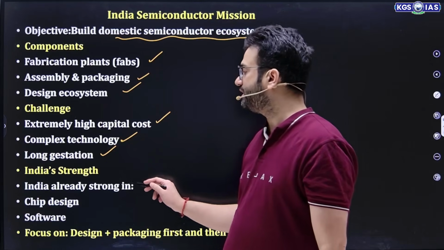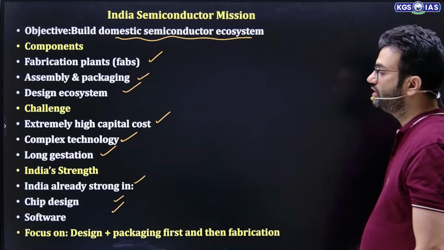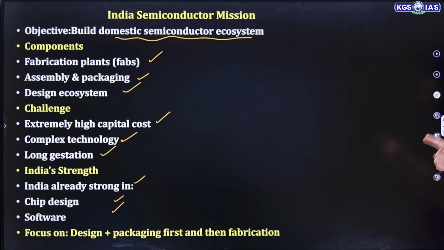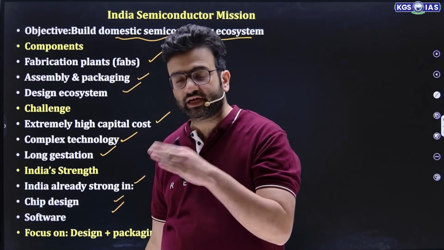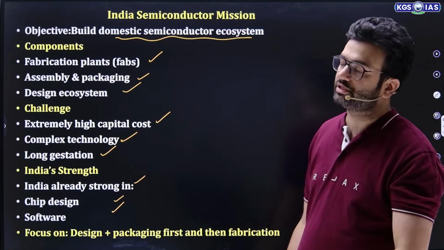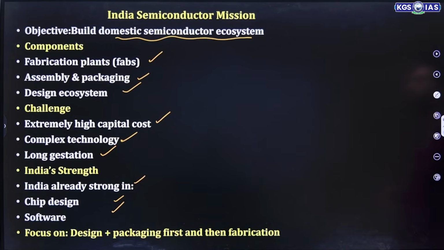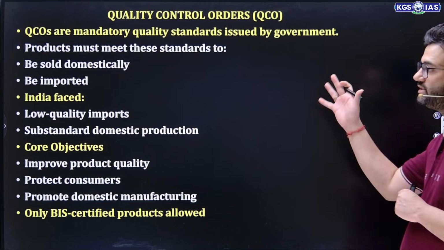India's strength: India is already strong in chip design and software. Now we are focusing on design plus packaging first and then fabrication. That's what I'm talking about. Fabrication is the second stage. Right now, firstly, we are focusing more on design plus packaging. Okay, now moving to the next part, that is quality control orders, and this is very much essential.